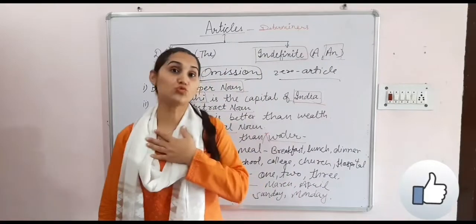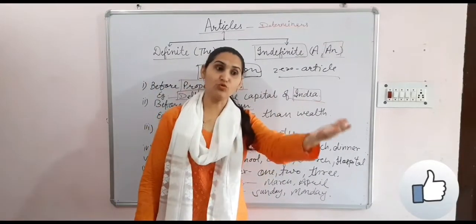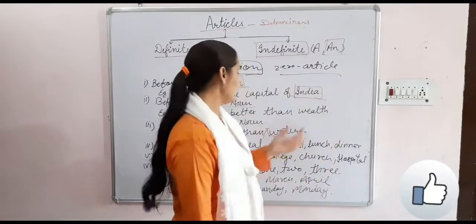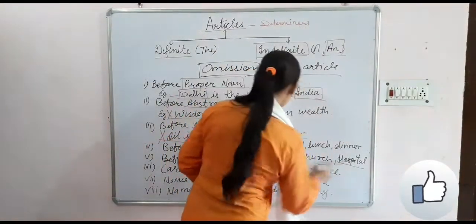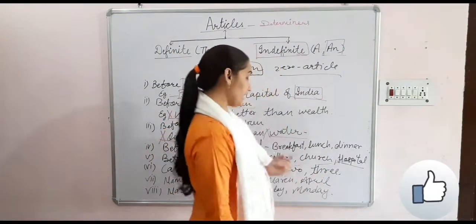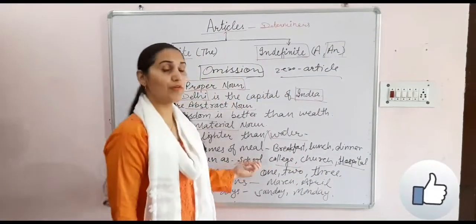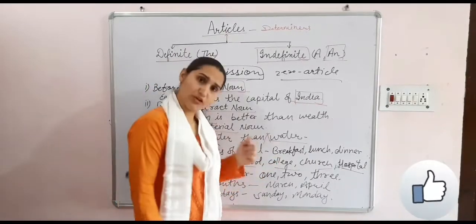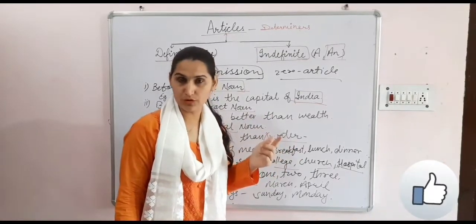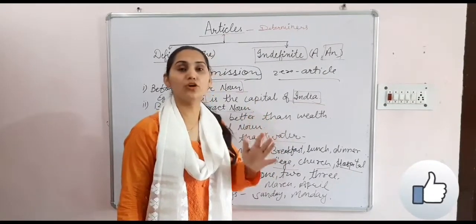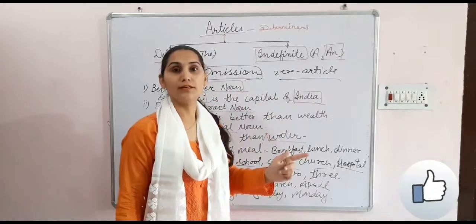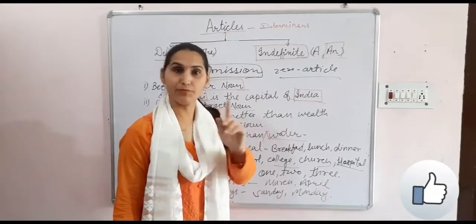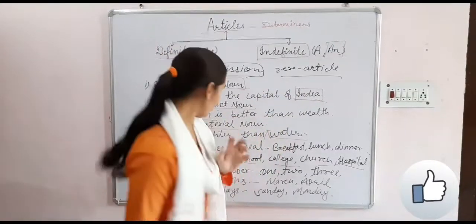Before nouns such as school, college, hospital, church, like this: I go to school. You go to school. I go to college. We go to hospital. Like this, we will not use an article here. But one exception is here. If our parents come to school, that is not part of the general routine. If we go to school, that is the general routine of school. And if our parents come, that is not, so then the will come: my parents visit the school. Here the will come because it is not a general routine.